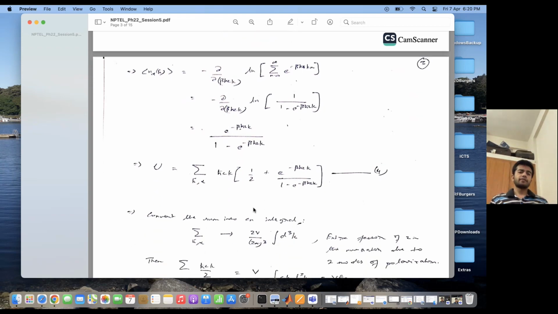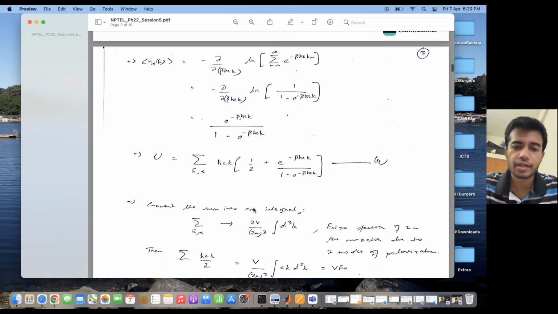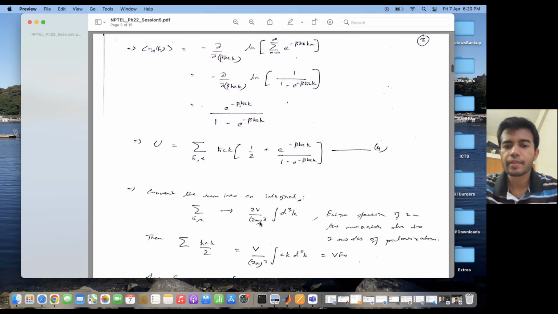Now this is in terms of a discrete number of oscillators. What if I have an infinite number of them? What if it's a continuous system, as radiation is? Then I convert the summation into an integral. This is similar to what has been done in the previous classes as well. You would note that there is an extra factor of 2 which comes over here. This 2 comes because there are two modes of polarization, so α can have two values basically. That is why there is a factor of 2 over here.